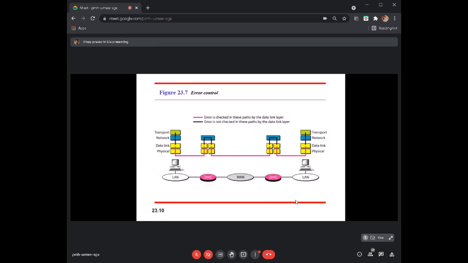Okay, so here we need error checking in this path by the data link layer, but the black one is error checking only between the IP layer and the transport layer. Okay, so only that part. We have the same in the data link layer as well, right? But here it is checking errors between the network layer and the transport layer. That's it.